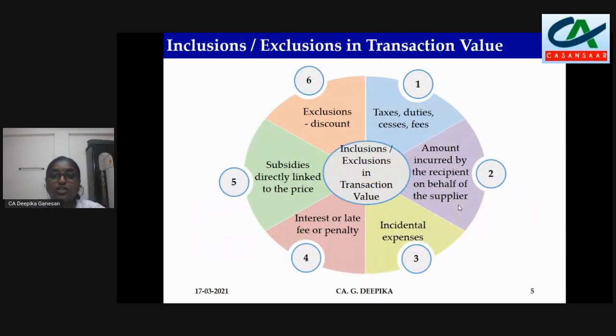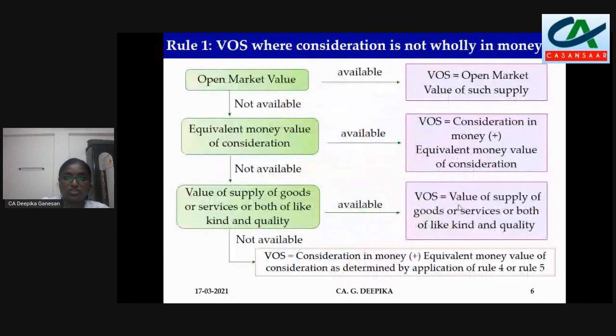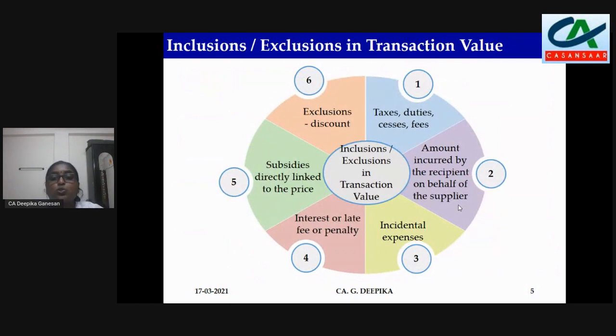The first one: taxes, duties, cesses, and fees. What is this? Any taxes or duties or cess or fees other than CGST, SGST, UTGST, and IGST will have to be included. Let us take an example. You stay in a rented property, so you have to pay rent. Apart from that, there is something called property tax or municipal tax, which the owner will pay.